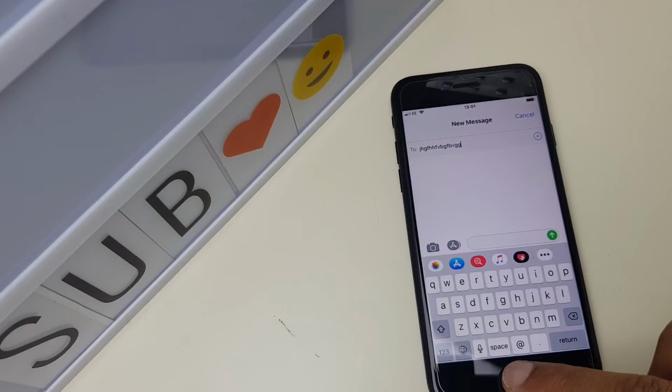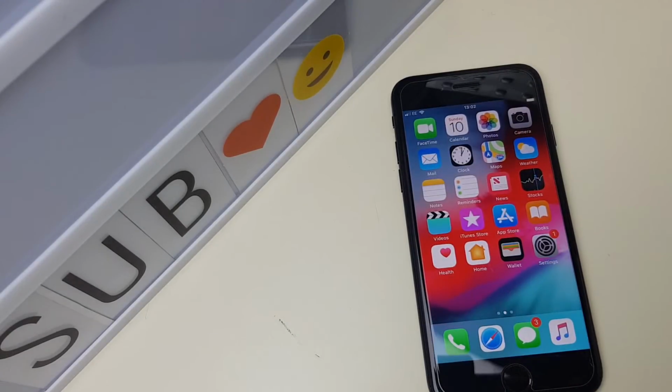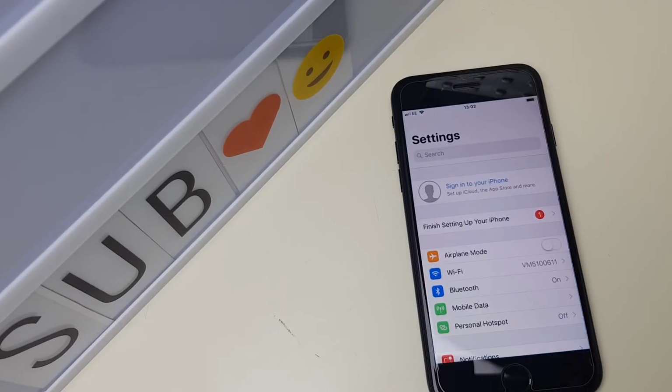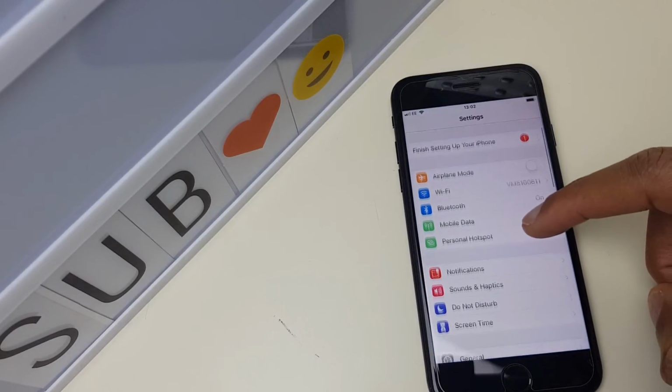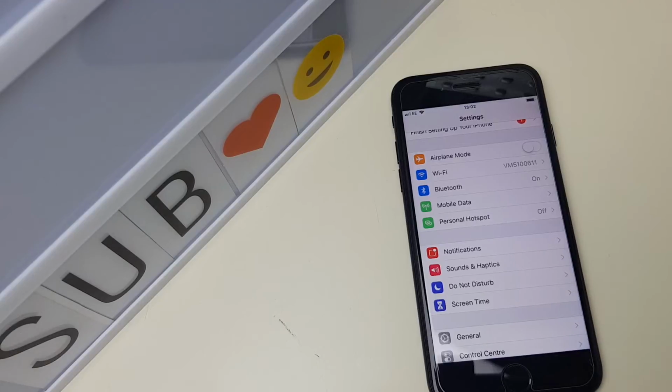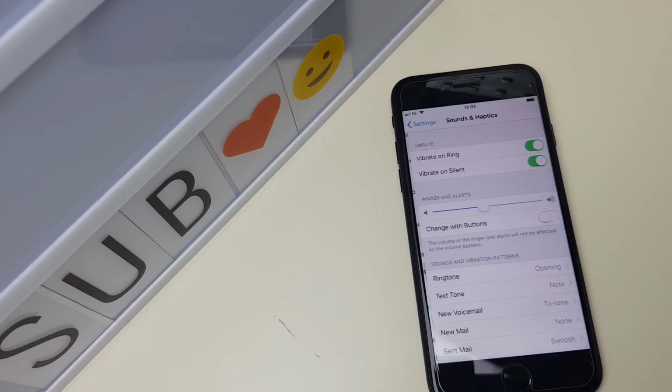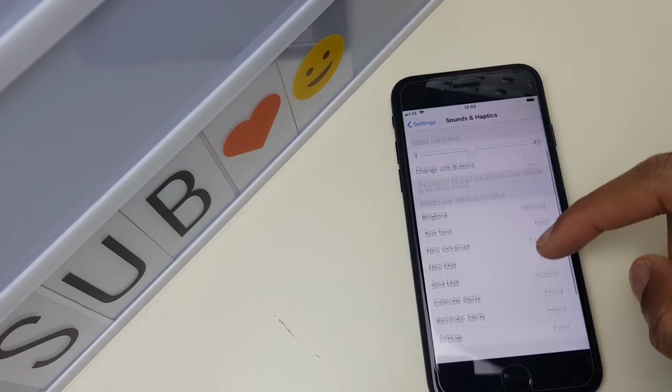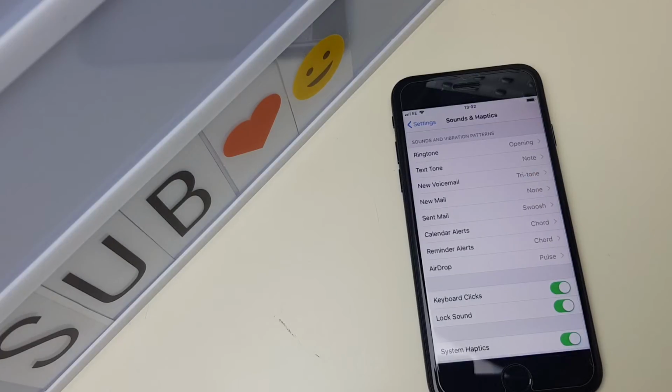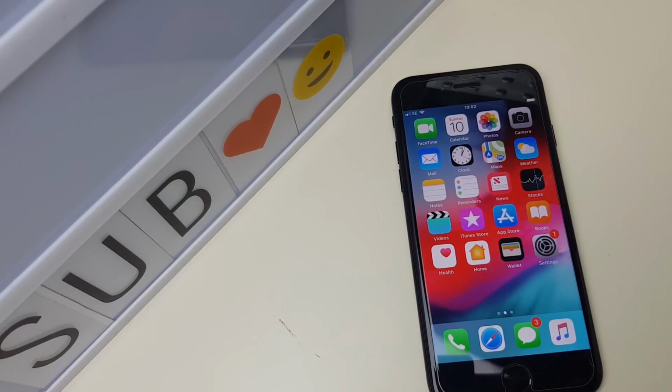So to turn this off, what we want to do is go to Settings. From Settings, scroll down and you'll see Sound and Haptics. Press that button. Scroll down again and you will see Keyboard Clicks. Simply toggle that like so, reverse out, and that will stop the keyboard clicks. Very simple to do.